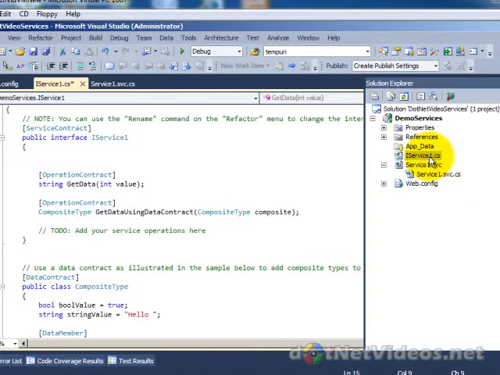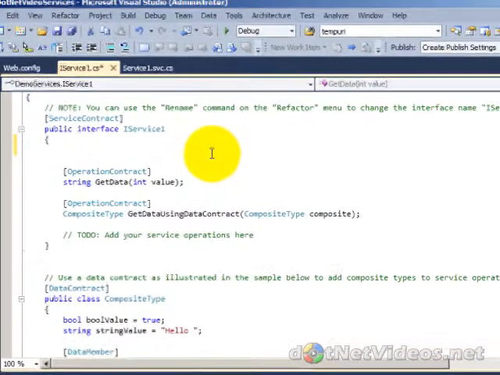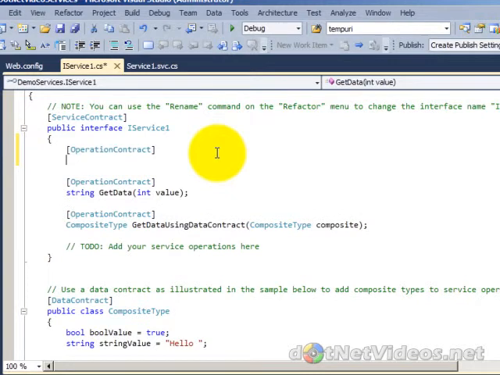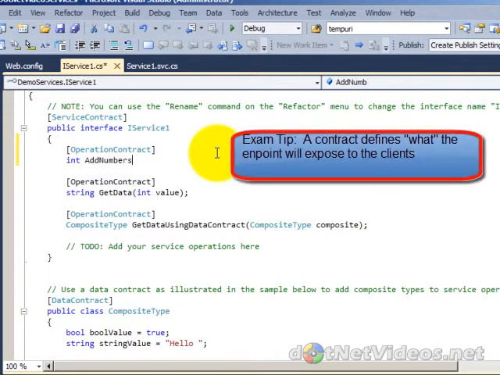Are we enabling HTTP GET, etc.? So that's much. We could dive into that in our next video series that are all about services. Notice that I'm going to implement a new piece of functionality that I want to expose to the world here. What I'm going to have to do is create what's called an operation contract. And this is on the interface itself now.